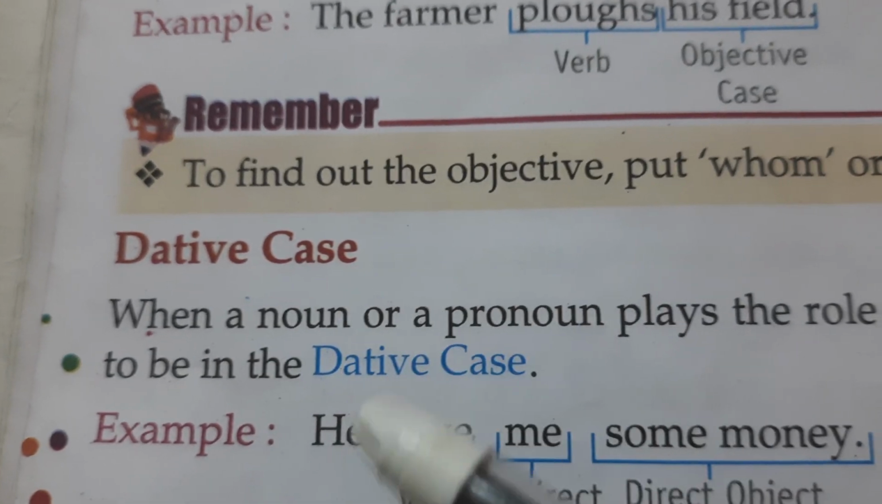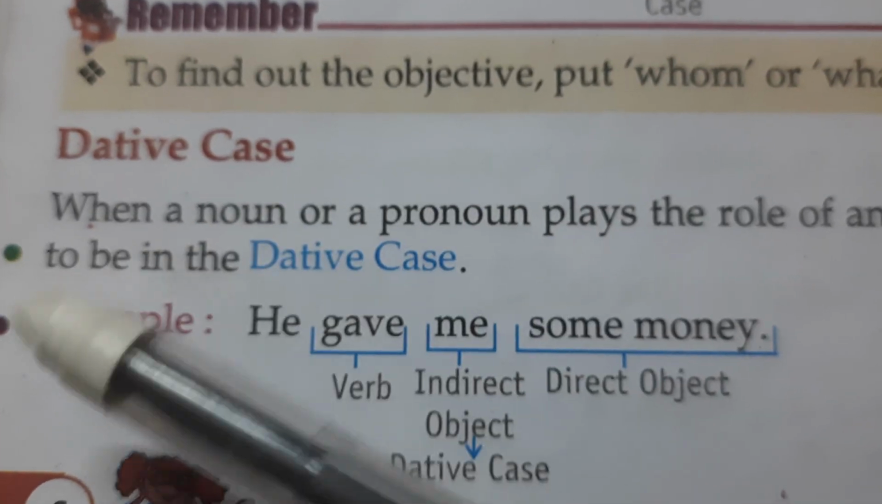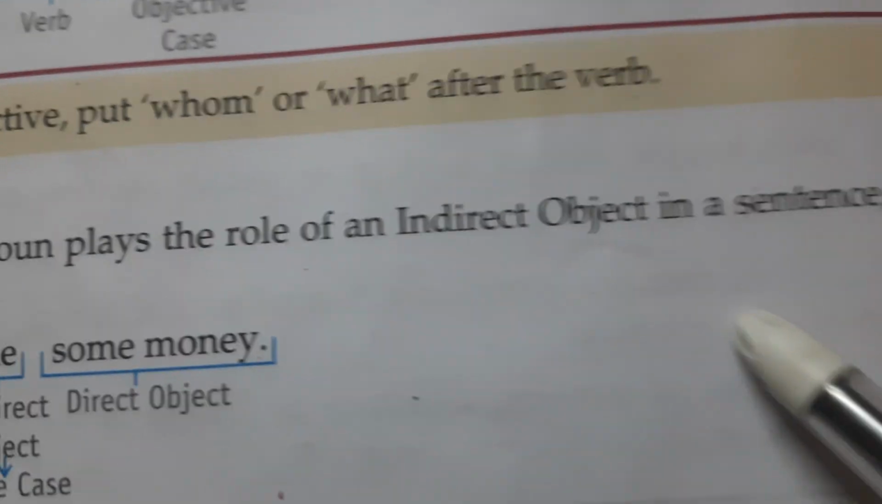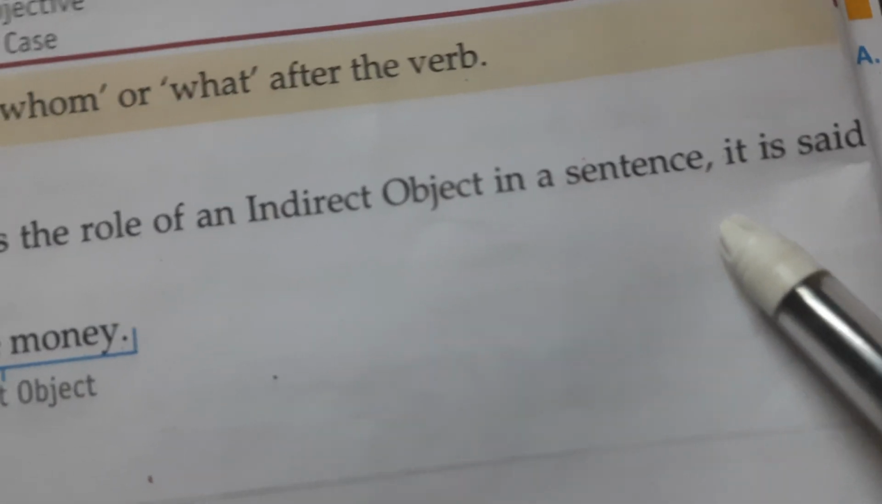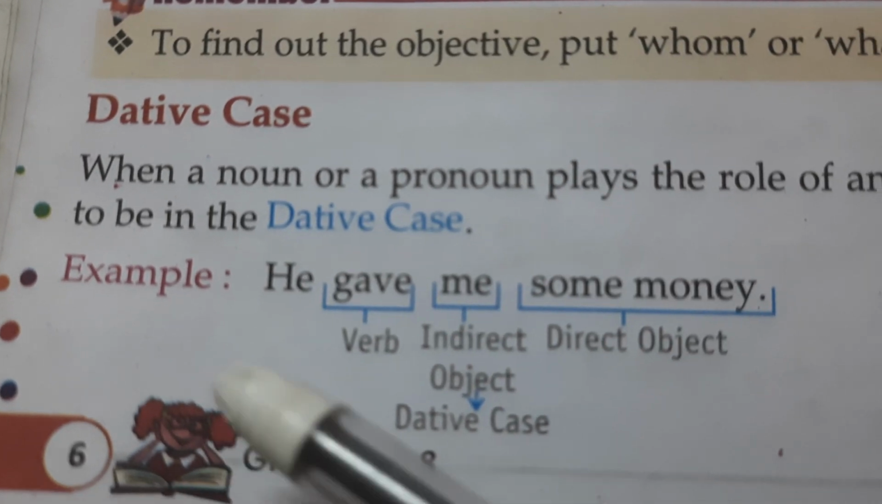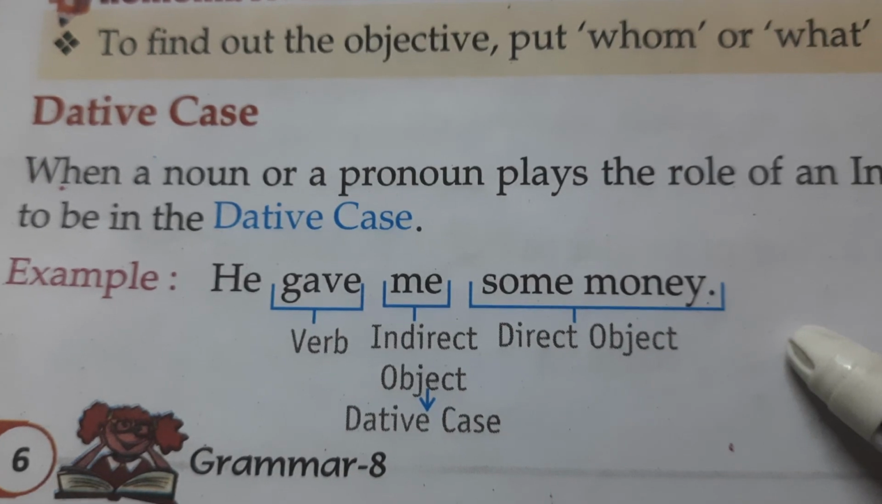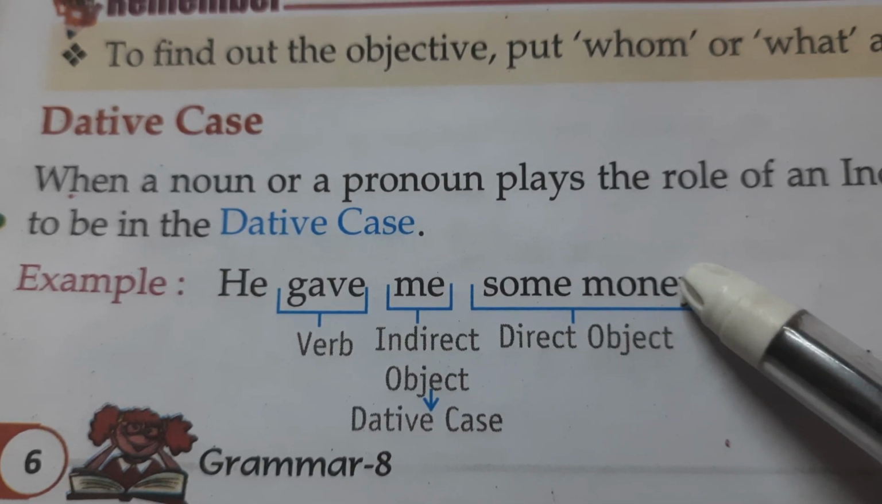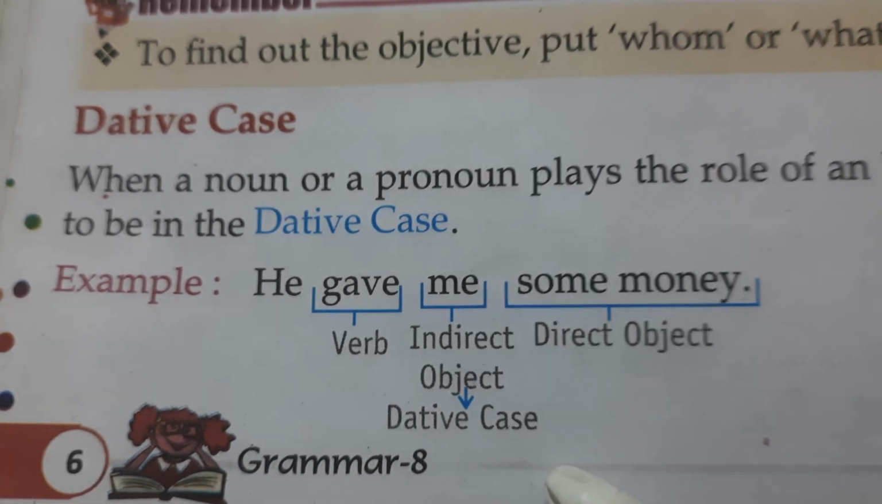Now dative case. So what is dative case? When a noun or pronoun plays the role of an indirect object in a sentence, it is said to be in the dative case. For example, he gave me some money. Here this is verb, this is indirect object, this is direct object, and this is dative case.